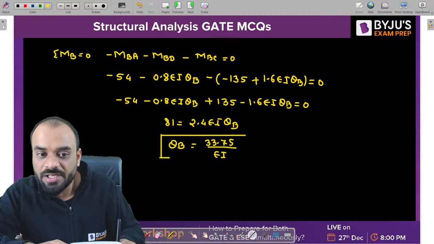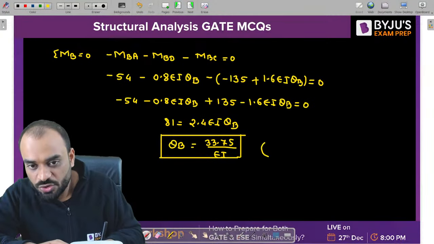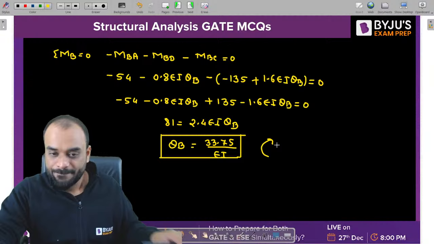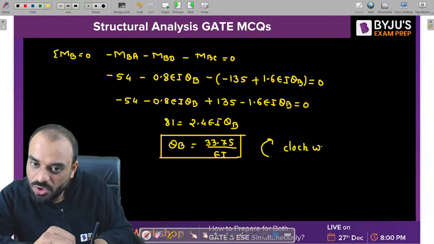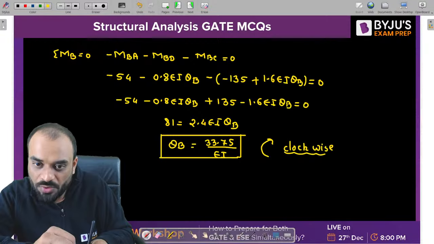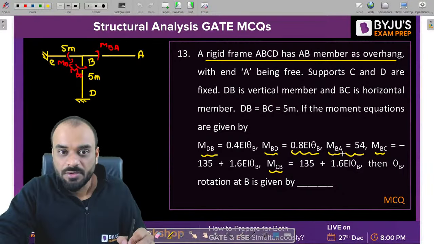And the value which we are getting is positive. That means that particular joint is trying to rotate clockwise. The rotation should be clockwise in nature. Clear? It should be clockwise in nature. Clear? Getting the point? Okay, done.